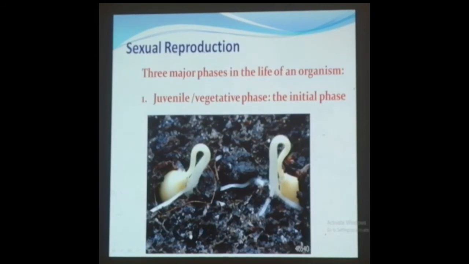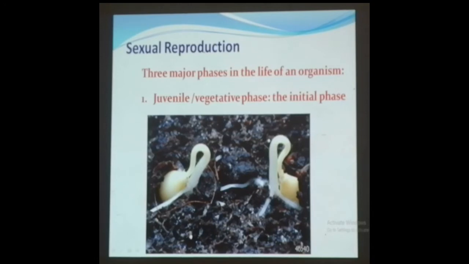Now, there are three major phases in the life of an organism that we need to remember. That means any organism will be exhibiting three different phases. That is the juvenile phase. It is also named as the initial phase or a vegetative stage. In this you can see the seed when it gets the right atmosphere and condition, it will sprout.